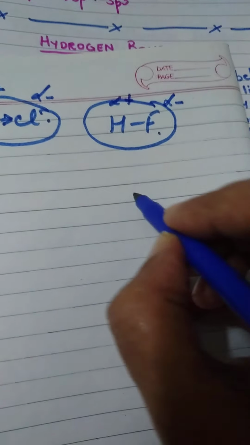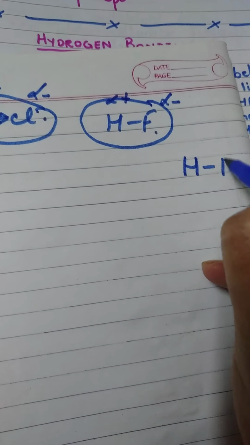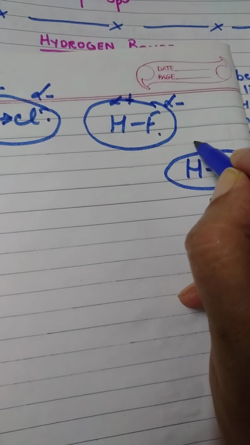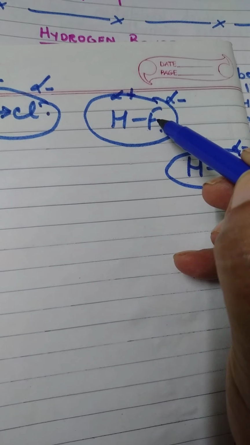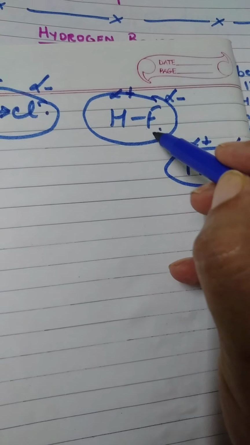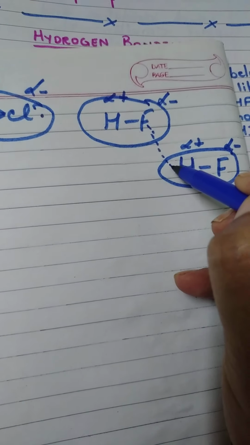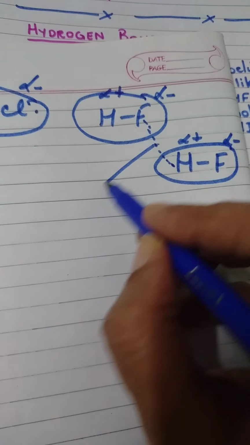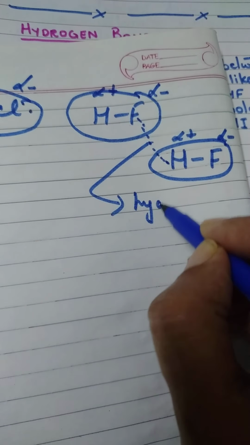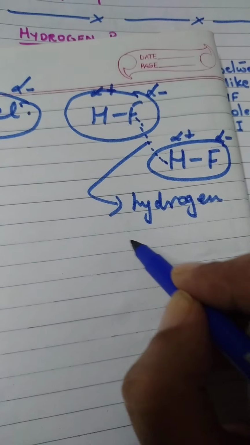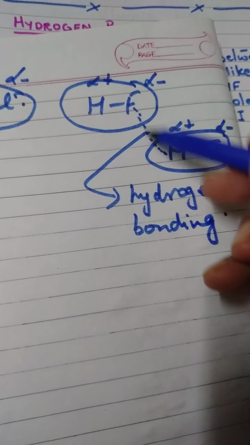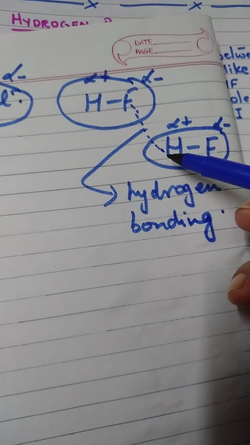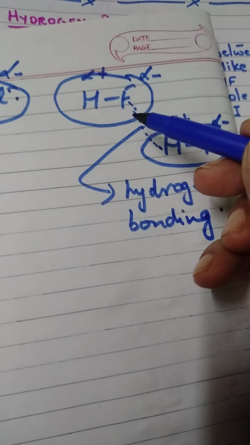But if we have another HF molecule, this will also be polar. Now, fluorine of this polar covalent bond will be attracting hydrogen of another polar covalent molecule. Now, this bonding is known as hydrogen bond. It is known as hydrogen bonding, right? Because of which there is extra force of attraction between the molecules and they are held together tightly.